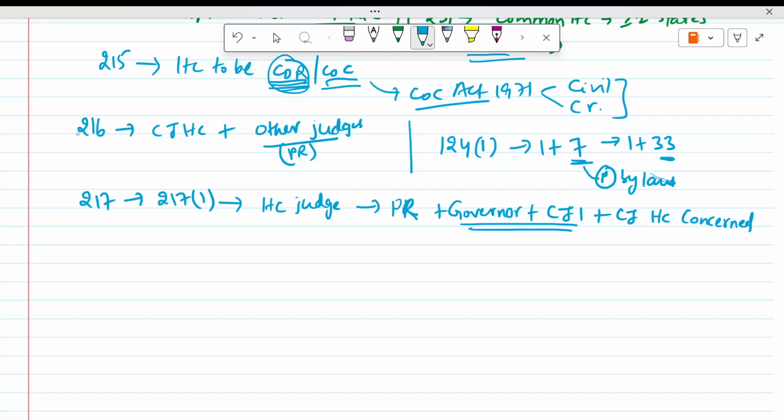For example, if you are appointing a judge to the Patna High Court, you have to consult the Chief Justice of the Patna High Court also. If you are appointing the Chief Justice of the High Court, the President will appoint, but should consult the Governor plus the Chief Justice of India. These two persons are consulted. This is Article 217 clause 1.